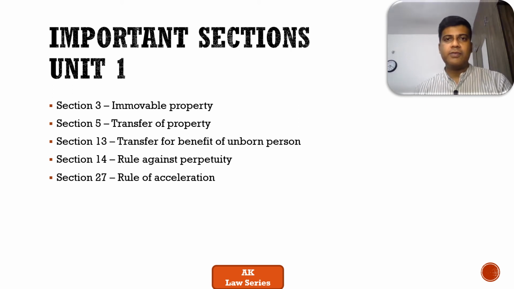That is important. Sections 13 and 14 define transfer for benefit of unborn persons, and also rule against perpetuity. Many cases are decided around these doctrines. And the rule of acceleration, section 27, is of very high importance in the unit. These are some of the sections which I believe should be focused on in Unit 1. There are definitely more, but these are of primary importance.